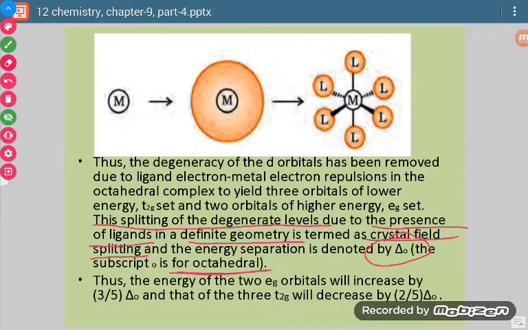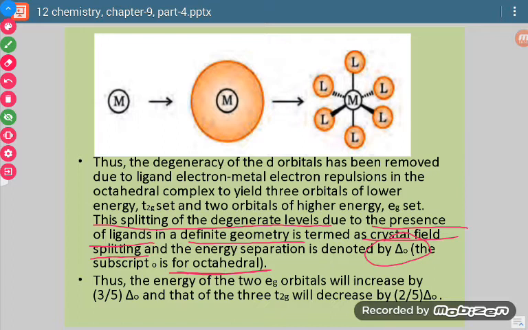Now see, when we are saying that there is formation of 2 sets, one of lower energy and another of higher energy, how much gap is there if we compare with the degenerate set of 5 orbitals?